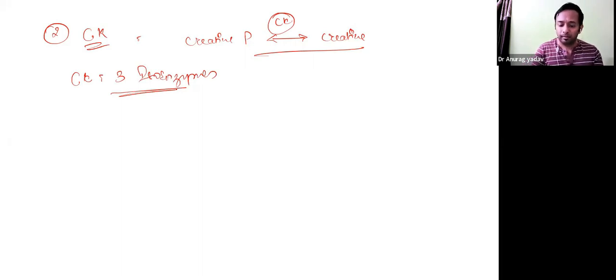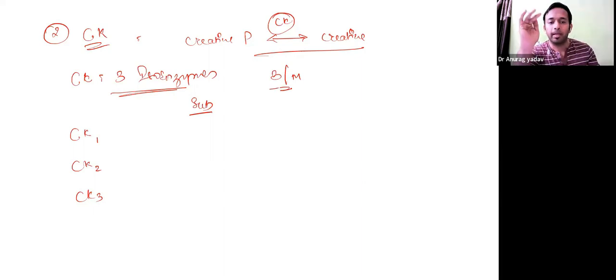And again, how they are separated based on electrophoretic pattern. We have CK1, CK2, and CK3: creatine kinase 1, creatine kinase 2, and creatine kinase 3. What are the subunits? Subunits we have either B or M. Okay, it is made up of B and M.